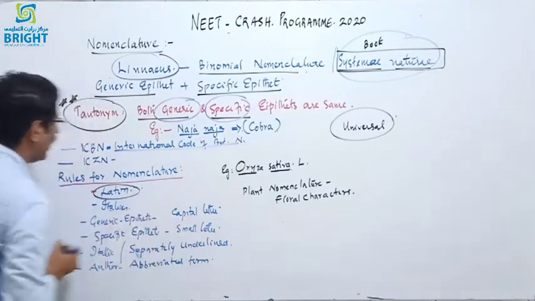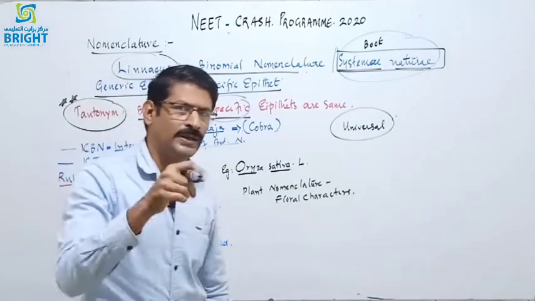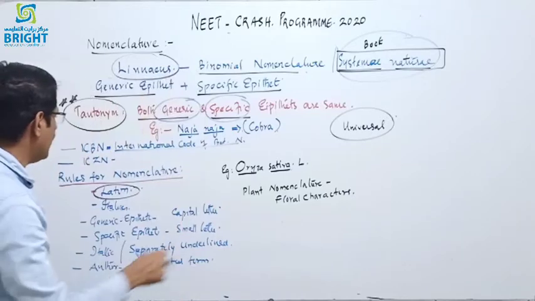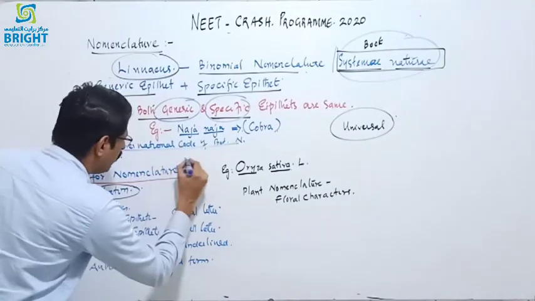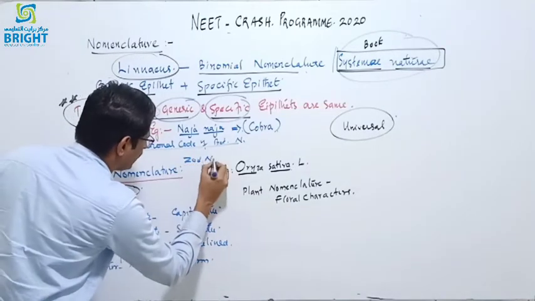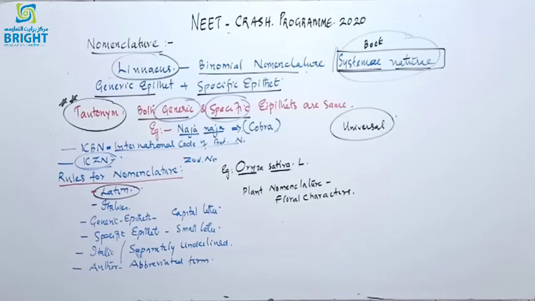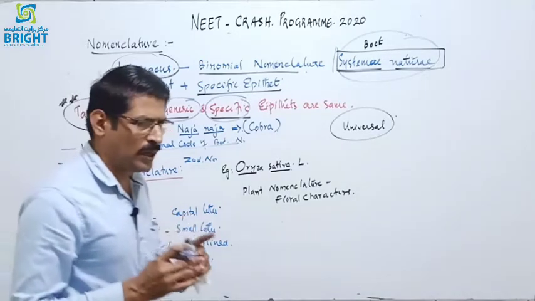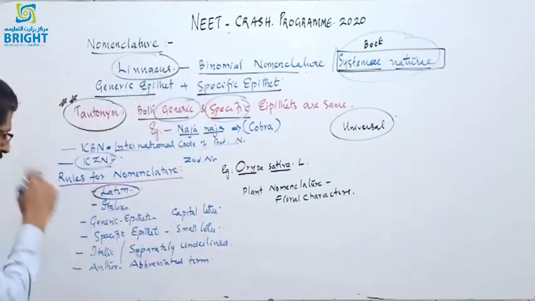On the basis of those rules and guidelines, we give scientific names to plants. ICZN is the International Code of Zoological Nomenclature. And these are two international agencies. They give the guidelines and regulations for nomenclature.